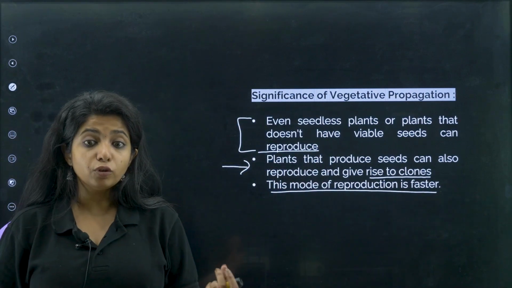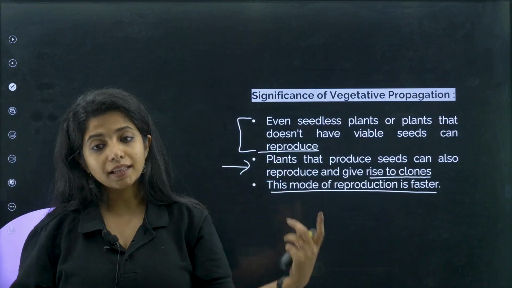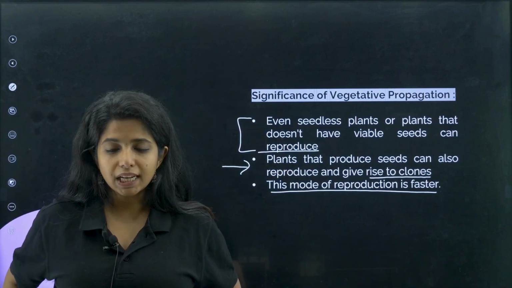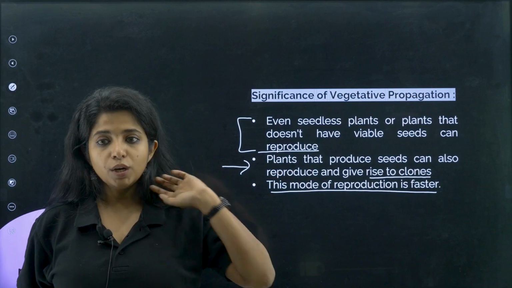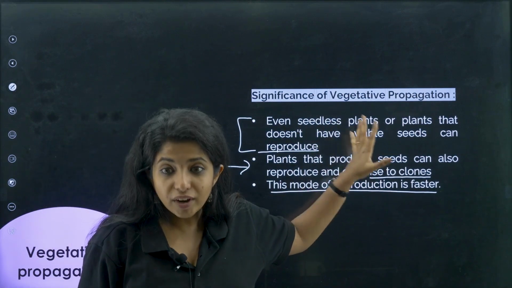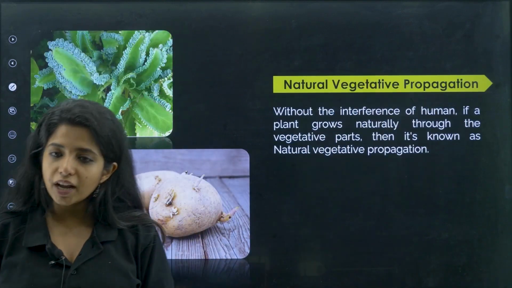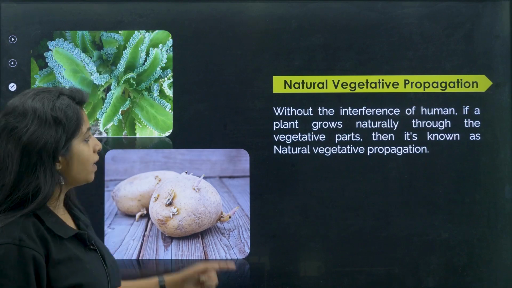Obviously I do not have to wait for pollination to occur and then them to fuse together and things like that. So this becomes obviously faster. So these are the significances of vegetative propagation. Now talking about natural vegetative propagation, you might have seen this particular plant.